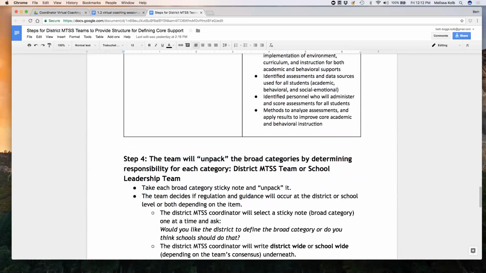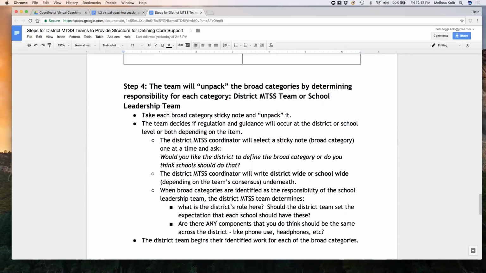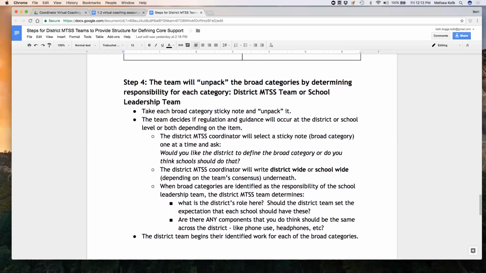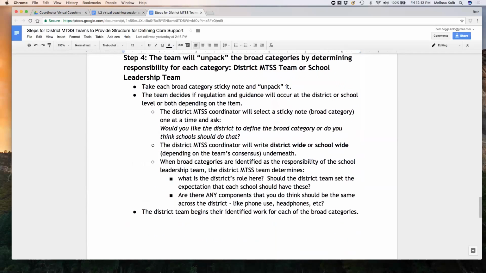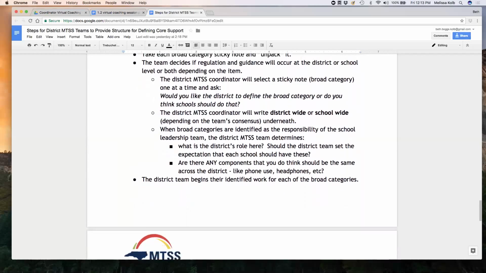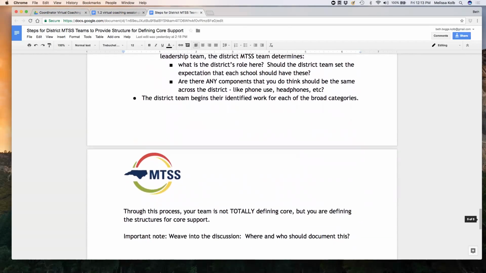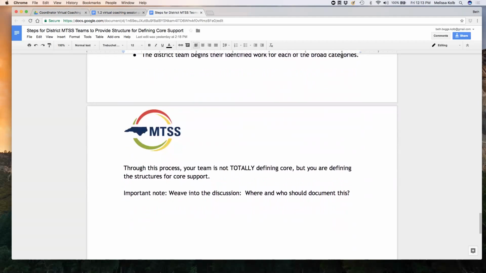And then your fourth step is that you as a team would actually unpack these broad categories and think about who is going to be responsible for this work. Is this the work of our district or charter MTSS team? Is this the work maybe of a school leadership team? And then you would be able to further have some more conversation around the guidance or support that is needed, and starting to address any gaps in terms of our support. So, a plan.